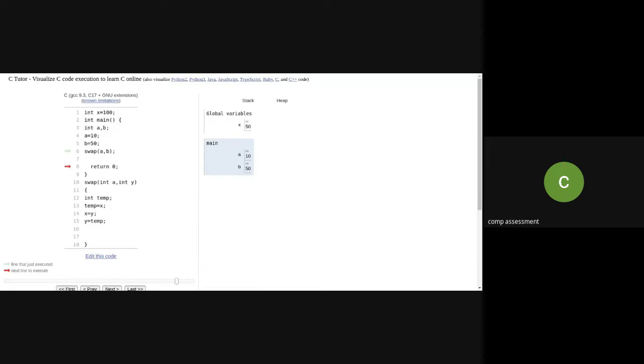Then dynamic, that is nothing but the scope of the name determined at runtime by considering the current activation. So when my swap function is activated, at that time A, B, X, Y, temp, whatever the variables in that particular procedure are, those are activated. Lisp, APL, and Snobol are examples of dynamic scope.